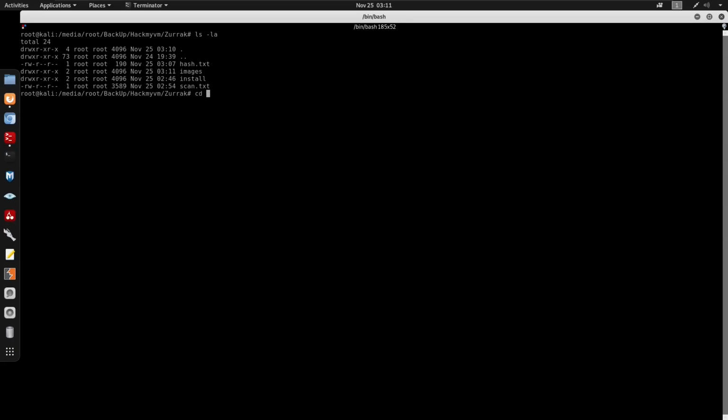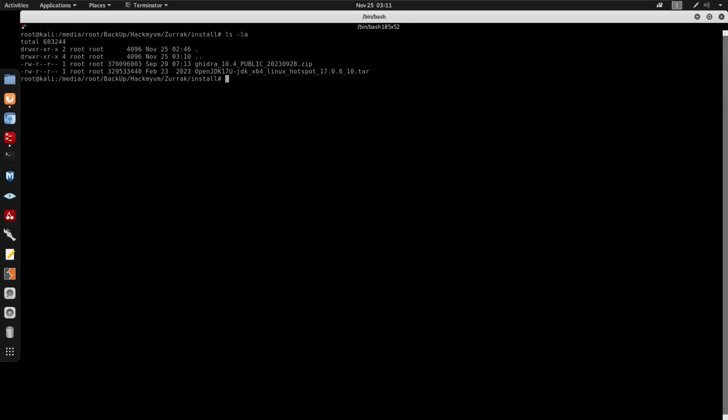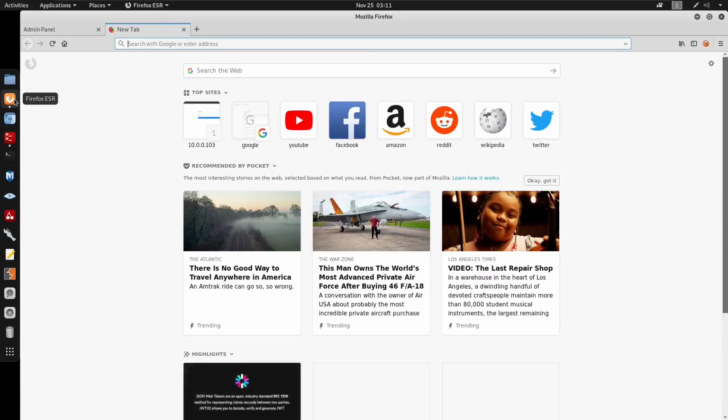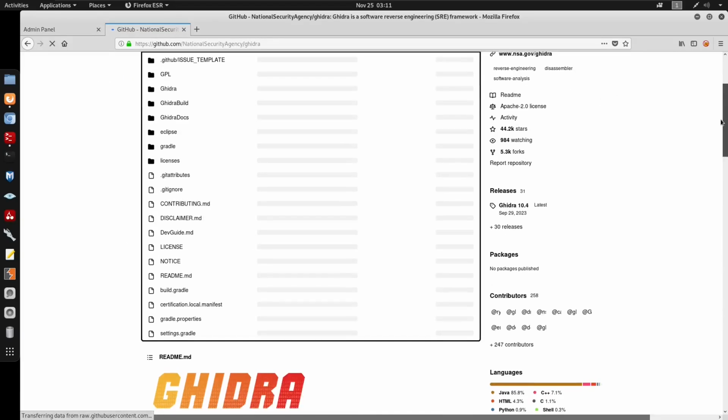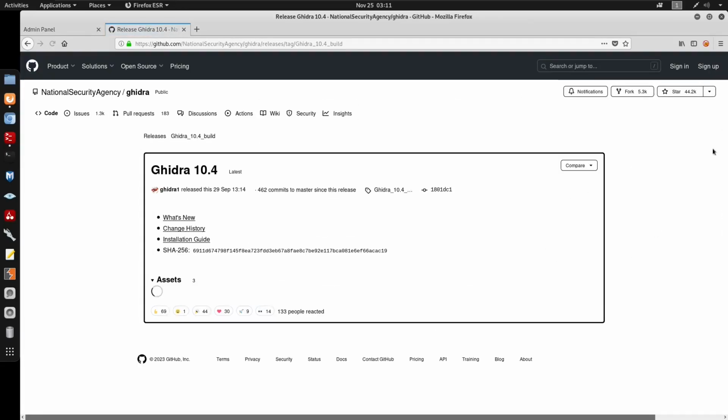I do have a directory here, which is install. Install is for Ghidra and the OpenJDK, because Ghidra is Java and does need a JDK to run. So I'm going to go to the GitHub for Ghidra just to show. You can go under the releases. The reason I have that install directory is because it's not going to show up on my Linux machine, right? So I just use my real Windows machine, start a Python server, and transfer that file to my Linux machine.